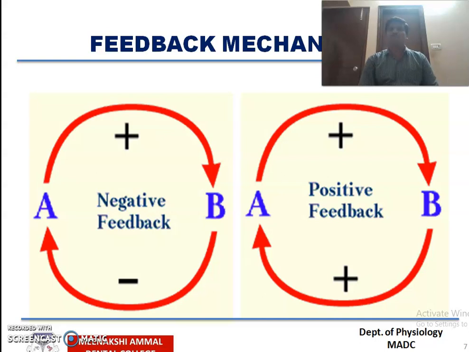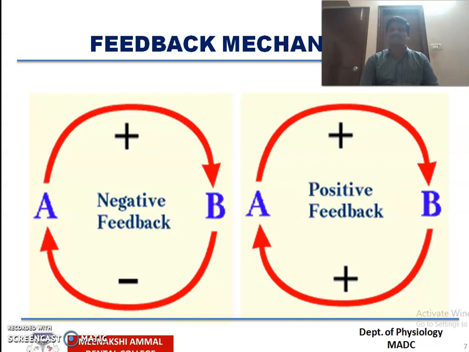Whereas in negative feedback, the stimulus inhibits the response, or we can say it stops further action to the stimulus. Both mechanisms are very important in regulating our body systems.